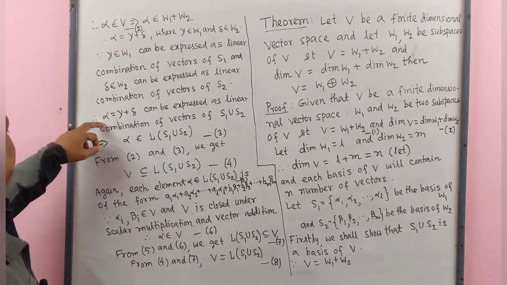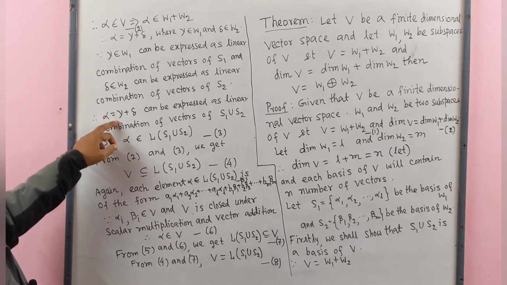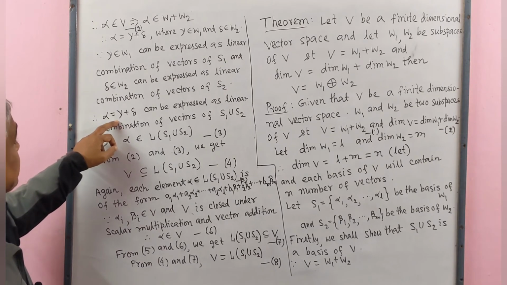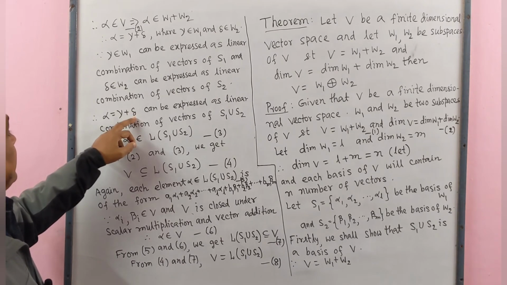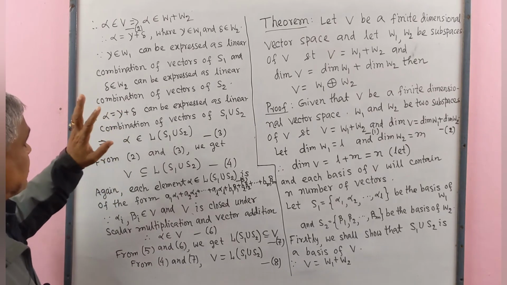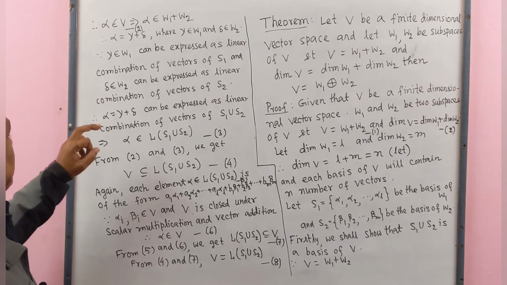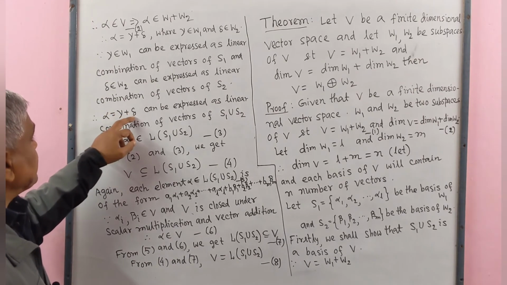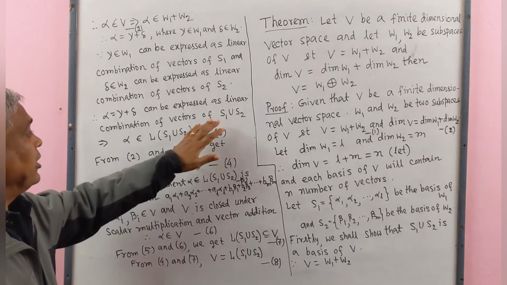Therefore, alpha equals gamma plus delta. Gamma is represented as a linear combination of vectors of the basis of W1, and delta is represented as a linear combination of vectors of the basis of W2, meaning the bases are S1 and S2 respectively. Therefore, alpha equals gamma plus delta can be expressed as a linear combination of vectors of S1 union S2.